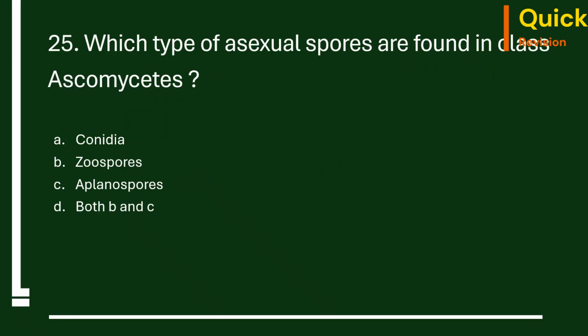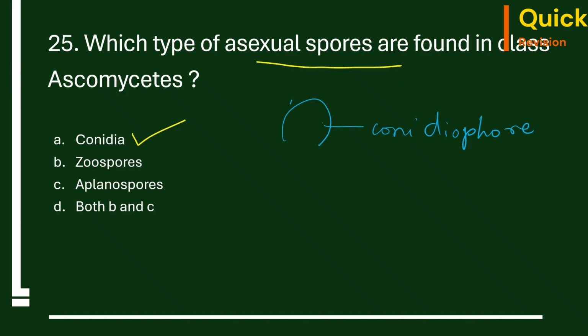25th question. Which type of asexual spores are found in class Ascomycetes? Conidia, zoospores, aplanospores, both B and C. The correct option is A. Conidia are the asexual spores that you can find in the Ascomycetes. They are formed on the conidiophores. If this is the conidiophore, these are special mycelium. So upon this conidiophore, you have the conidia. So these are the conidia.